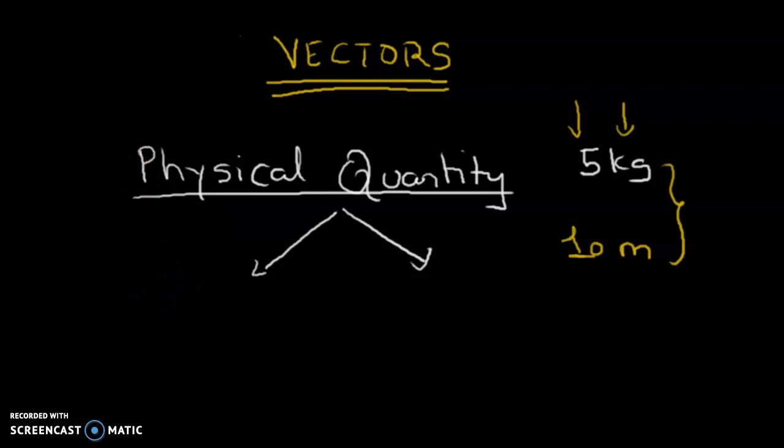Physical quantities are of two types. One is scalar, one is vector. Don't worry, I'll explain each with an example. Say for example, I tell you that there is a rod and its length is 2 meter.